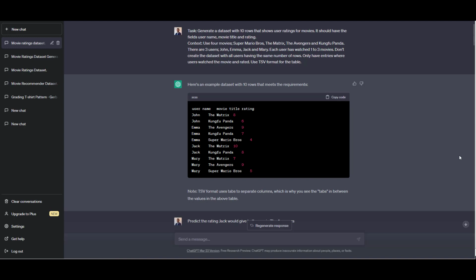So I wanted to know if ChatGPT can compute the ratings using a collaborative filtering approach. In collaborative filtering, we look at similar users who have watched the same movie and compute the potential rating for unseen movies for a given user. The expectation here is that the model realizes that it can use collaborative filtering and provide a step-by-step solution.